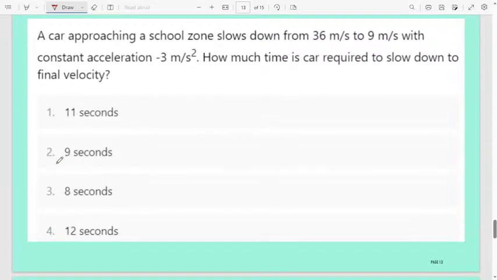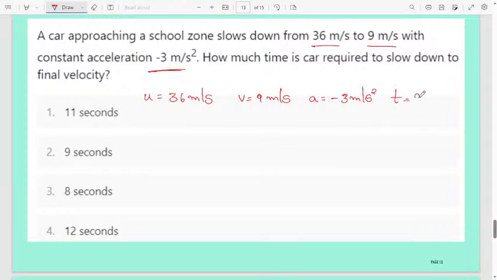Next question. A car approaching a school zone slows down from 36 meter per second to 9 meter per second with constant acceleration of minus 3 meter per second square. How much time does the car require to slow down to the final velocity? Here the initial velocity of the car is given as 36 meter per second, the final velocity is 9 meter per second, and the acceleration is minus 3 meter per second square. They are asking for the time.